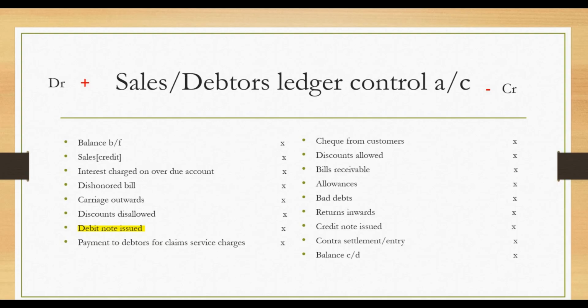So contra entry is a situation whereby the same person is a debtor to you and that person is also a creditor to you. A single person serves as a debtor, and at the same time serves as a creditor to you. Probably you are owing that person and the person is also owing you. That's what we call contra entry or set off.